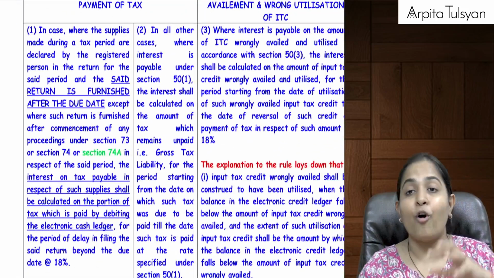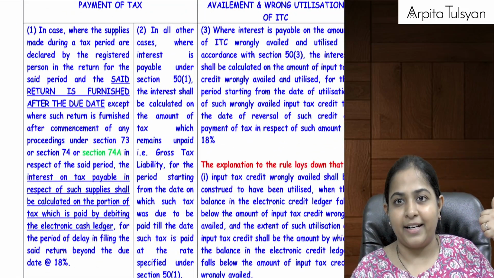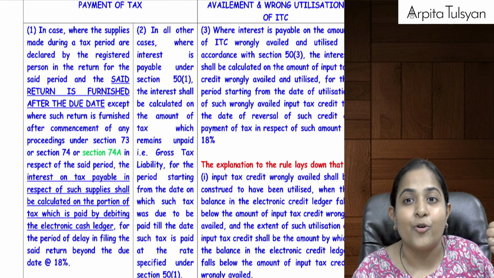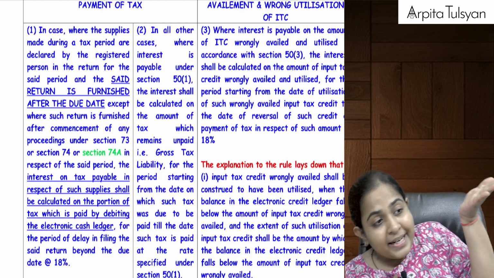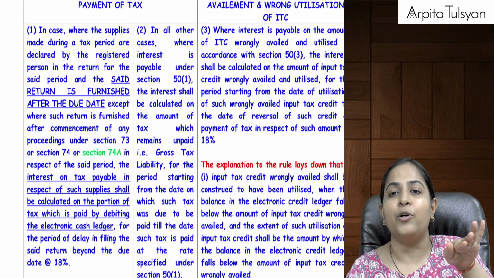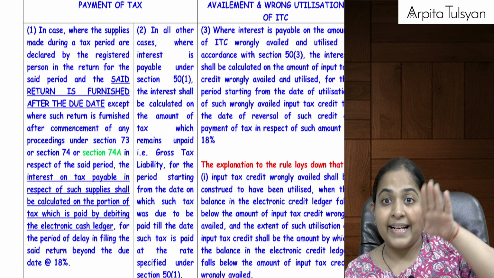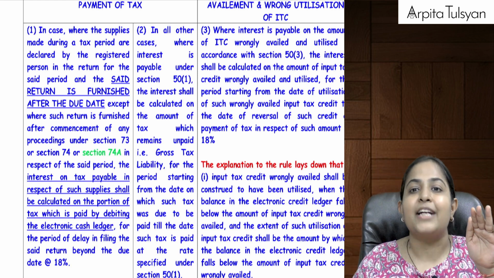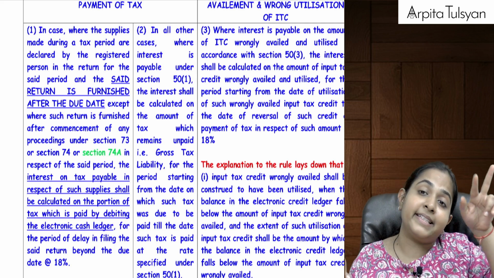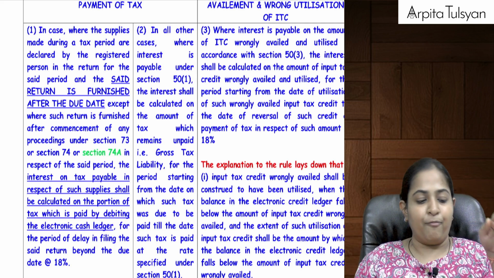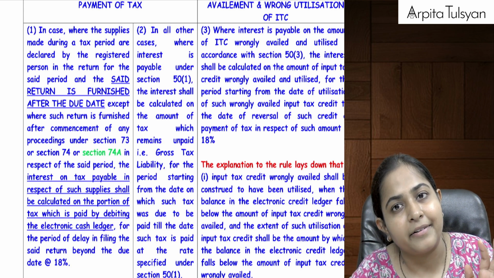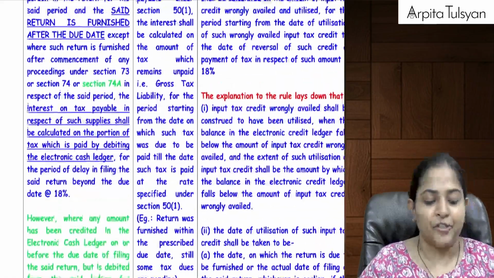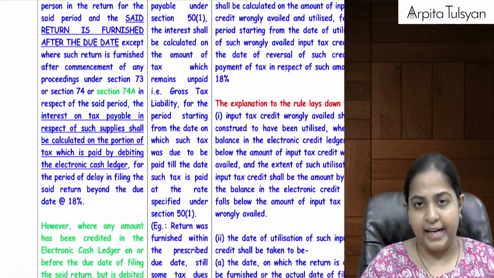Whatever was the original due date, by that date we should have done the payment, but we did not do the payment by that day. So immediately from the next day after the due date till the actual date of payment, you will be liable to pay the interest. I hope I am very clear till here. Yes, this is the first part of interest.